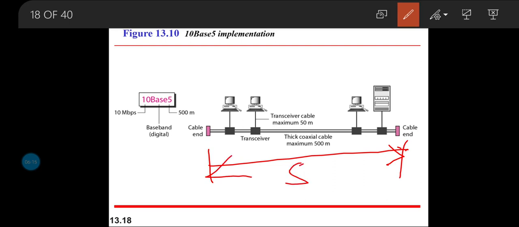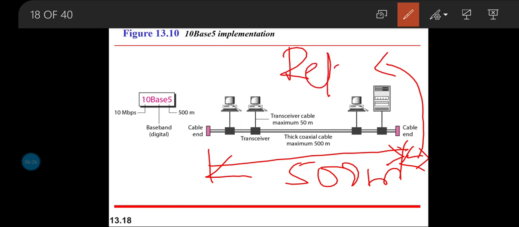So if my region of coverage is more and I want to extend it to the next region, what we make here is we make use of a repeater. We make use of a repeater and then further draw one more line and further extend the next 500 cable line.